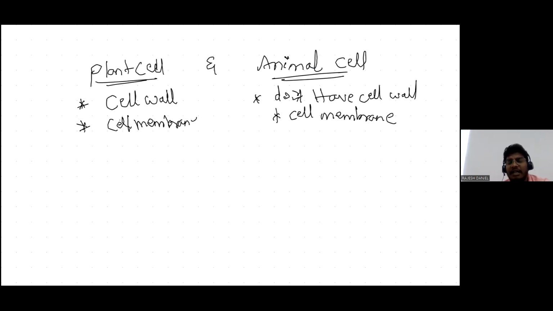Plant cells consist of colored substances known as plastids, while in animal cells the plastids are absent.